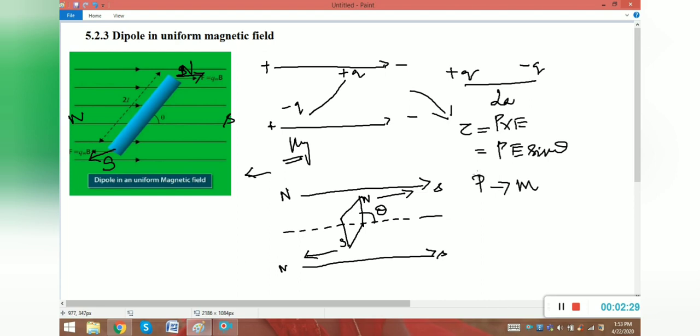We can put M instead of P, and instead of electric field we can put magnetic field. So now I am going to write the equation for torque due to a dipole in uniform magnetic field. Instead of P I write M, that is magnetic moment, and instead of E I write magnetic field. So tau is equal to MB sin theta, right?